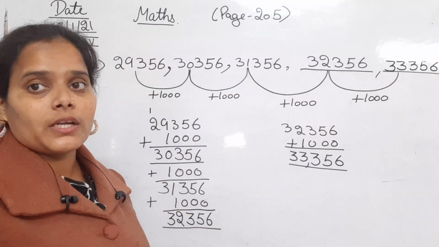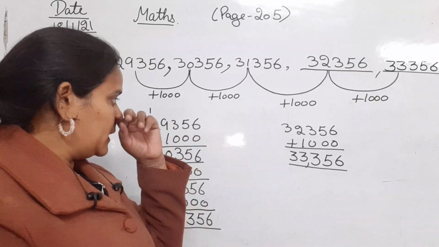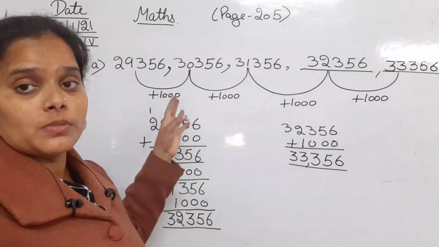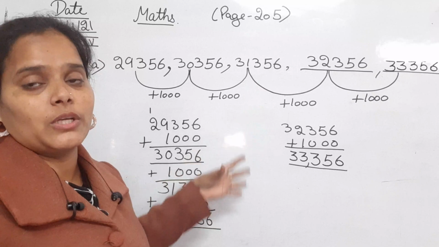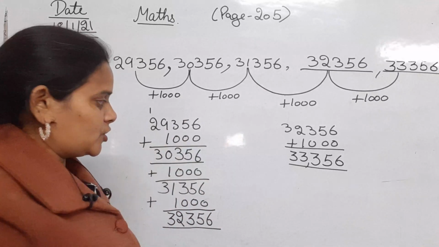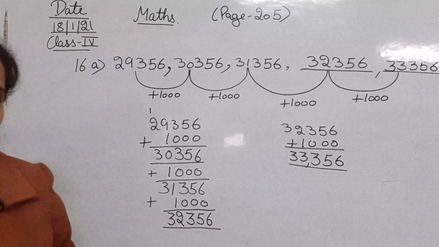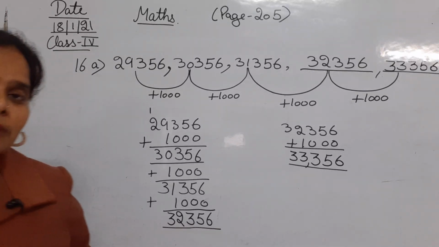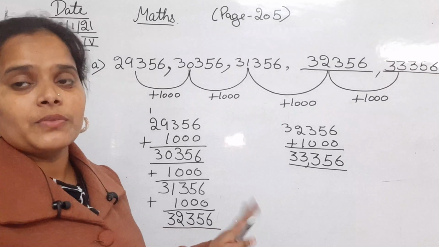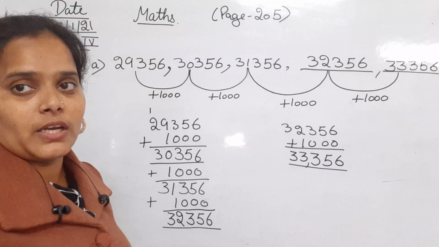One important thing, class: we have done all the calculation by observing the pattern, but this calculation that I have done here, you are going to do it in the rough part only. You will not do it in the fair copy, you will just do it in the rough only. Clear?